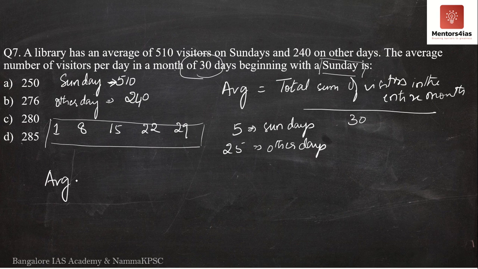So for us to determine the average, that is the total number of visitors in the entire month, we need the number of visitors on Sundays. On every Sunday there are 510.